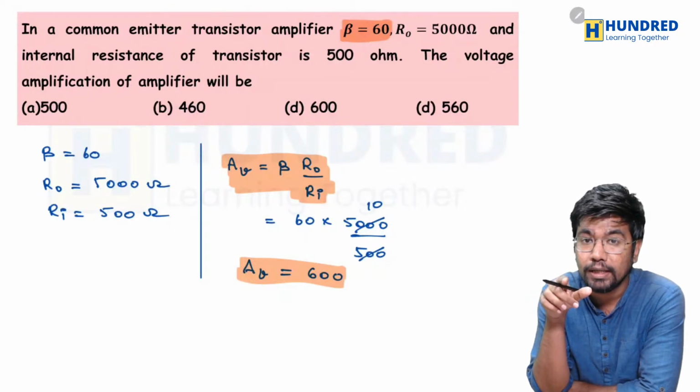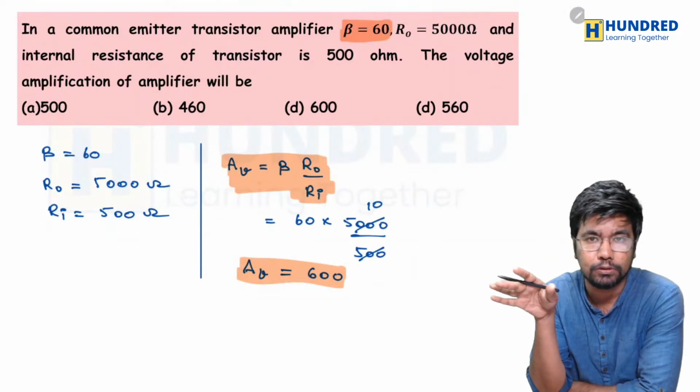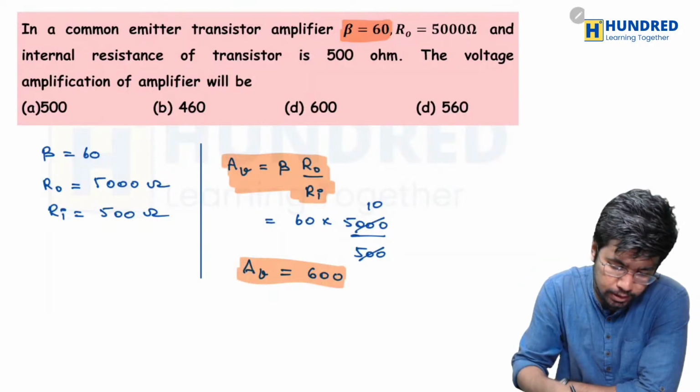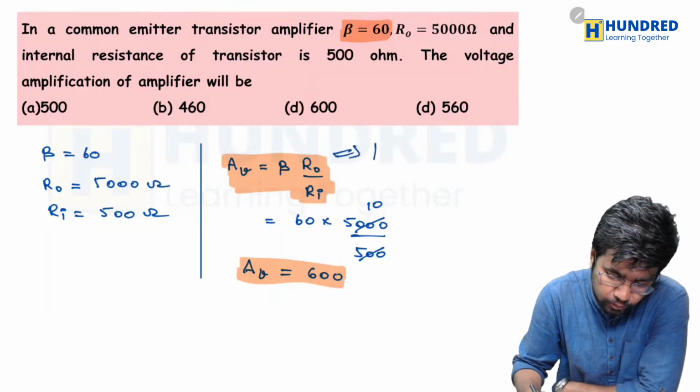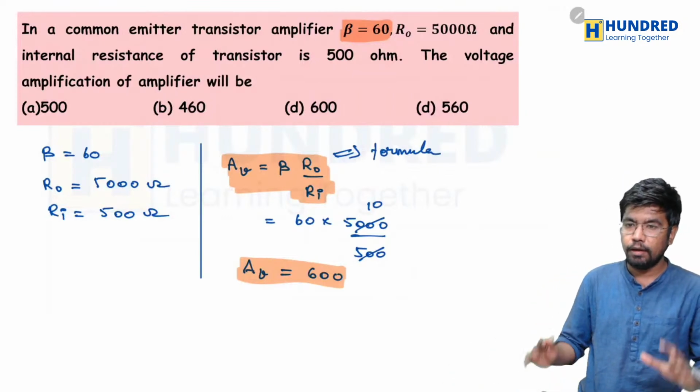Okay, what is the value of beta? Well, it is a voltage amplification in common emitter mode, right? So they have already given all the values, and here is the formula. So if you want to note it down now, you can also note it down here, right?